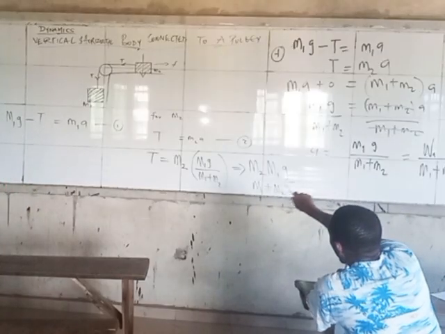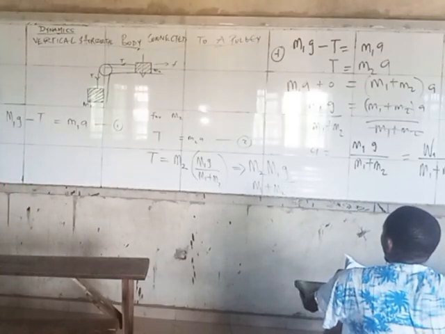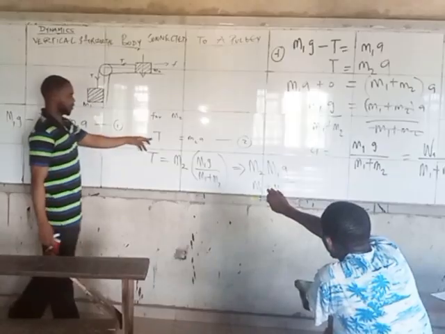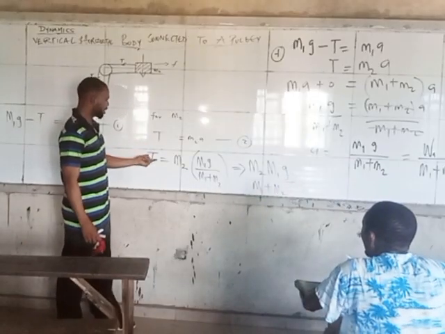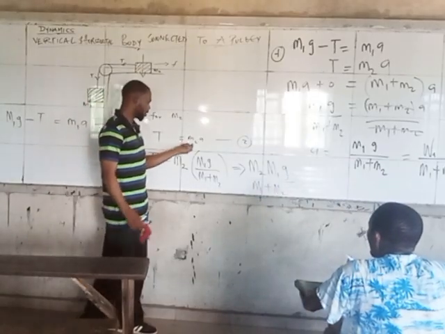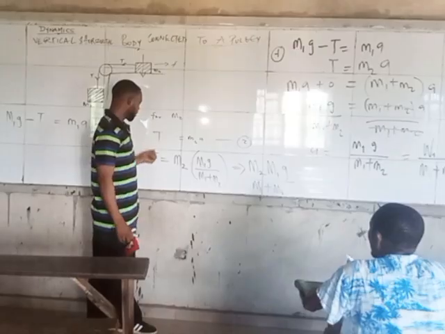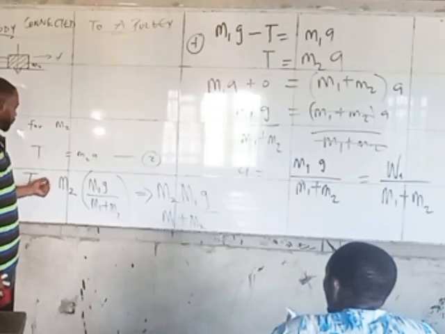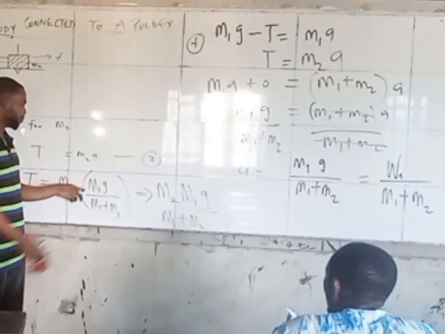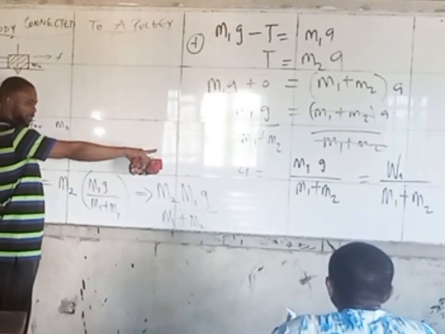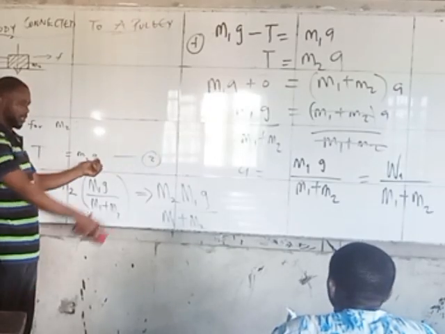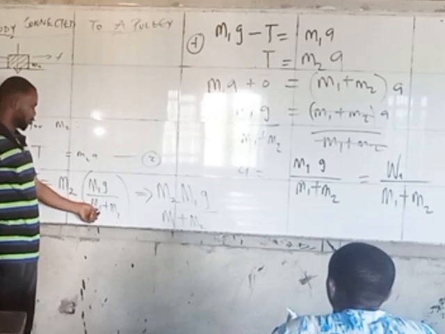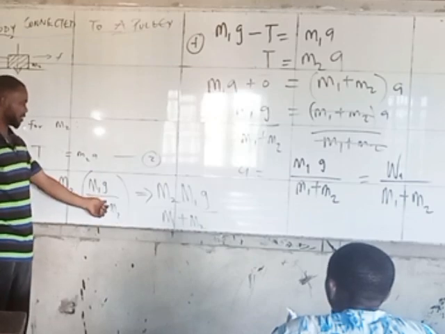Is this one included? This T, this particular T equals M2A, I'm trying to find the tension using this. So for this T, where I see the A, I replace it with the acceleration I've gotten there, then use it to multiply this.